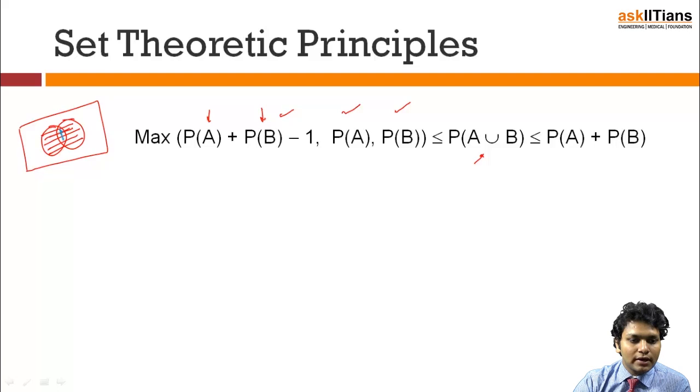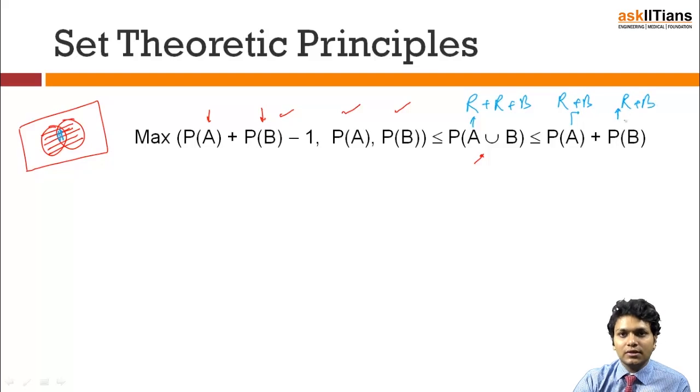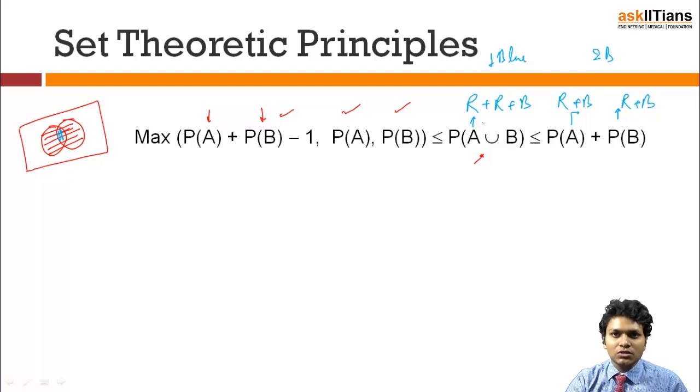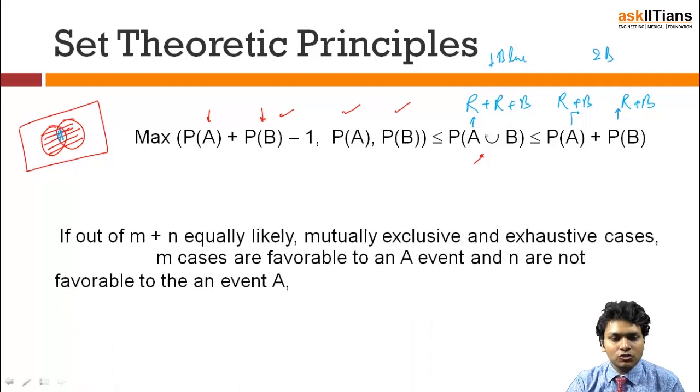This part is only red outside and blue, but this part is telling me specifically red plus blue, and this is also red plus blue. So in this case it is two blues, and in this case it's only one blue. So it's quite evident that this is going to happen, but this was the understanding on the physical part. Let's get it to the mathematical derivation also.